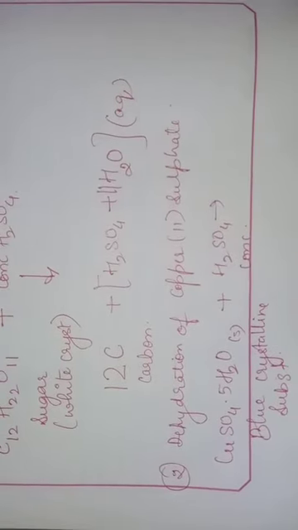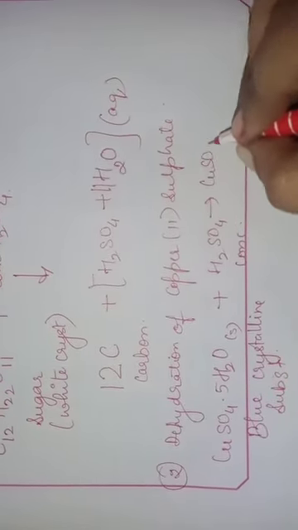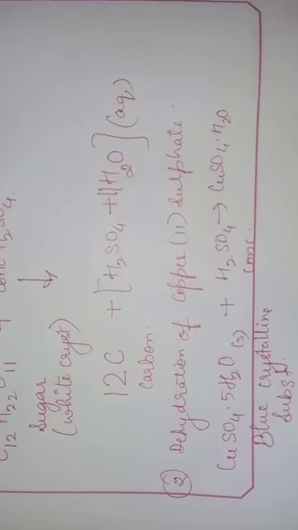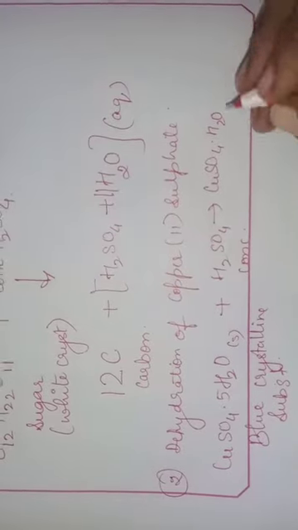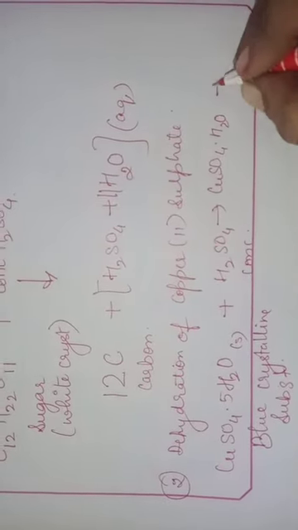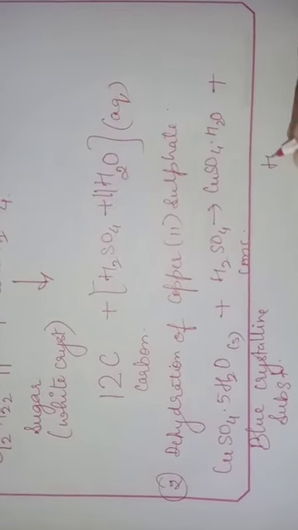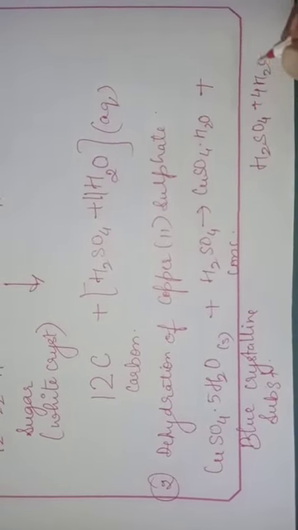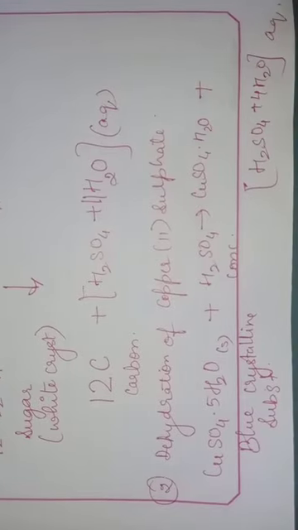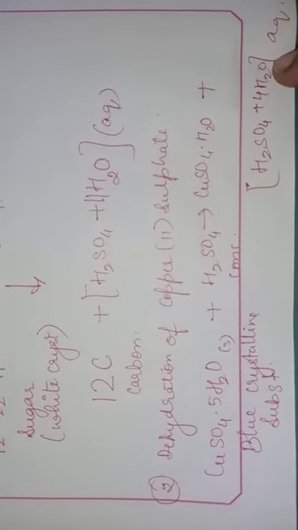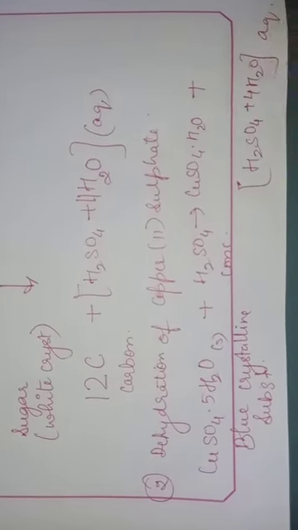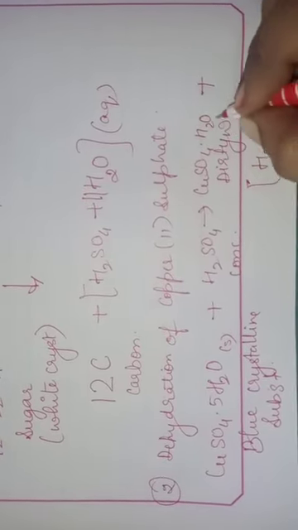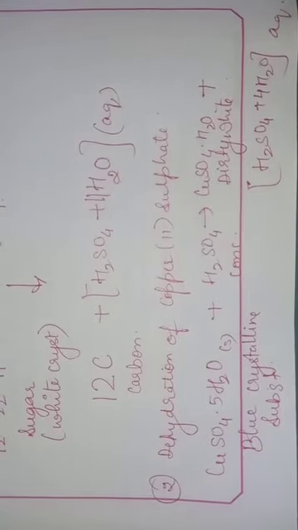what it will give you, children, here is CuSO4.H2O. That means not all water molecules have been removed, few of them have been removed, plus the next product is H2SO4 plus H2O. This is one product. That means sulfuric acid has absorbed water. Now what is the color? The color of this copper sulfate is dirty white. This color you have to remember, children.